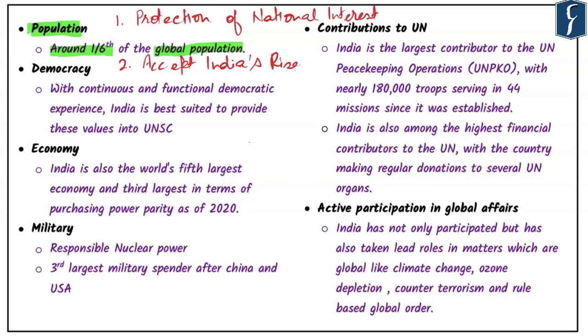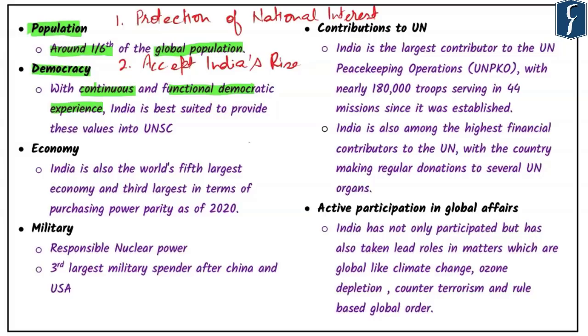Second important aspect is the strength of democratic institutions in India. India has a unique distinction of continuous and functional democratic experience. India is best suited to provide these values in the United Nations Security Council, which is often criticized for acting on behalf of just a few nations.